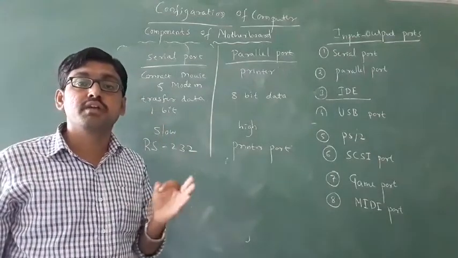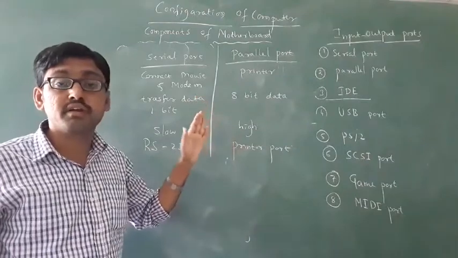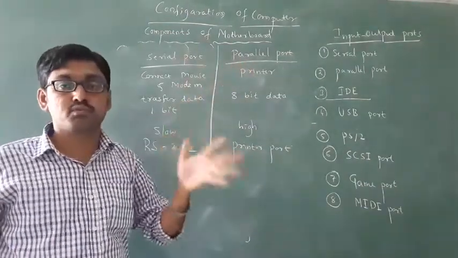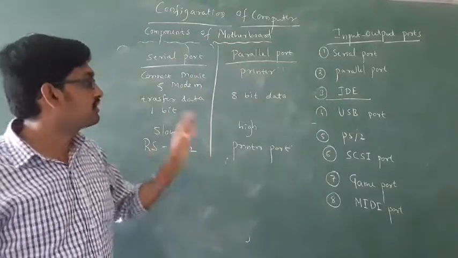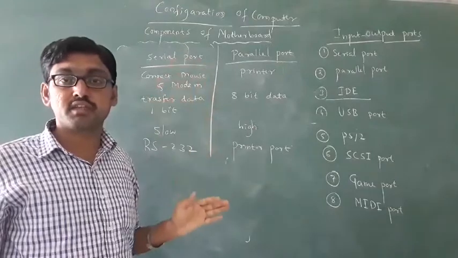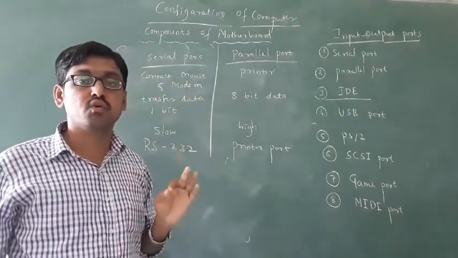See, which is the printer port? They asked which is the printer port. The printer port is nothing but the parallel port. Got it? Okay, this is the difference you have to remember. The parallel port is used to connect a printer, then the serial port is used to connect a mouse. Okay, you have to remember this.